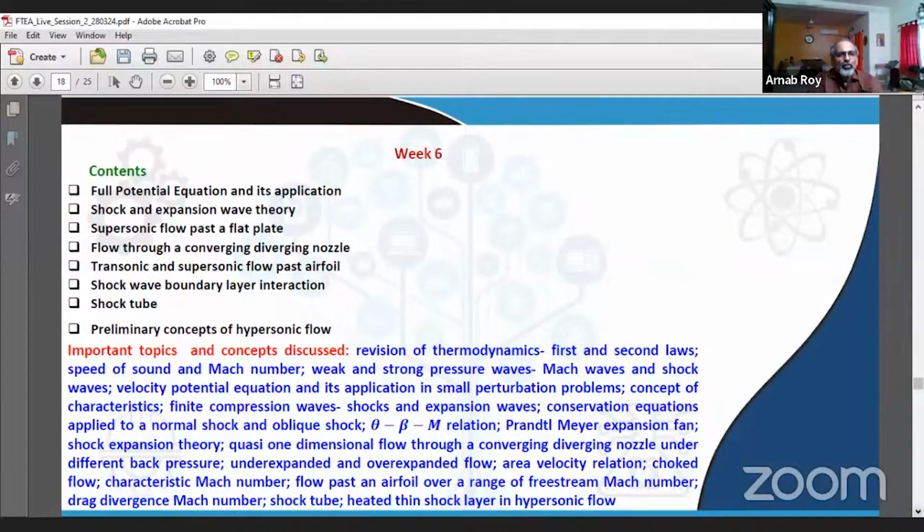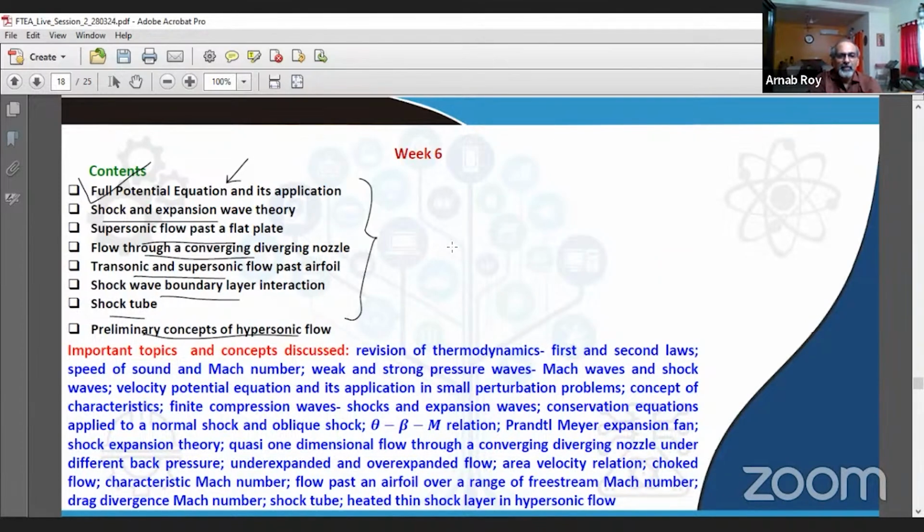And then we came into some more equations and some more flow regimes, more on the high speed side. We first learned about the full potential equation and its application. We learned that it is from the small perturbation equation perspective that we design such equations. And then we learn about shock and expansion wave theory, supersonic flow past a flat plate, flow through a CD nozzle, transonic and supersonic flow past an airfoil, shockwave boundary layer interaction, shock tube, and preliminary concepts of hypersonic flow.